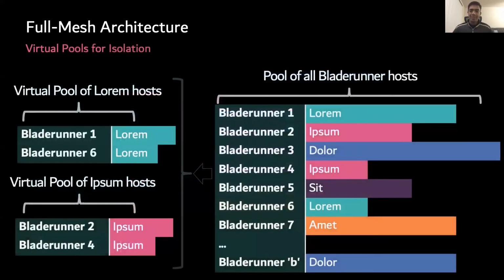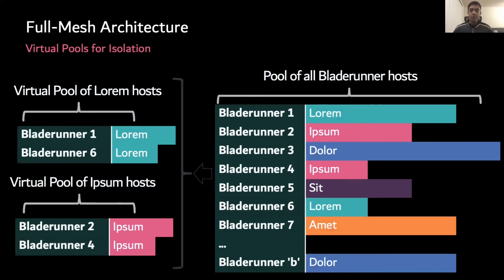Now, to define a virtual pool. A virtual pool is then a collection of all hosts serving a specific customer. In this case, the virtual pool for Lorem would consist of Blade Runners 1 and 6. The routing logic then filters Blade Runners by the virtual pool and does even load balancing or sticky routing within that virtual pool. For instance, if a request was identified as a Lorem request, it would only consider routing to Blade Runners that have Lorem present on them.